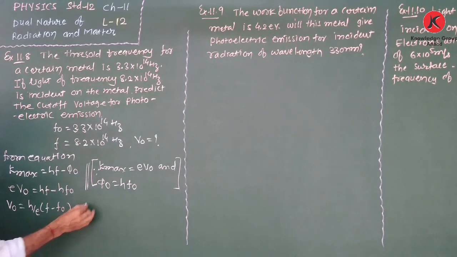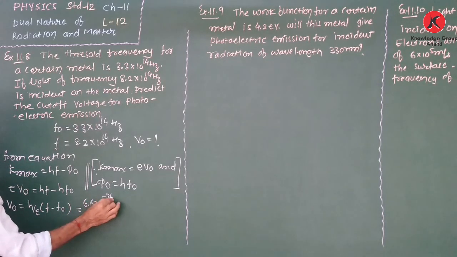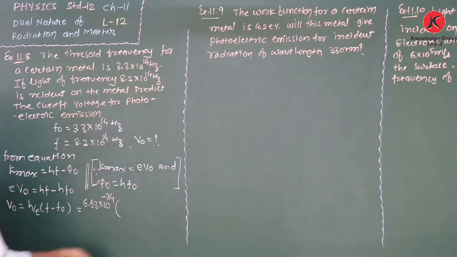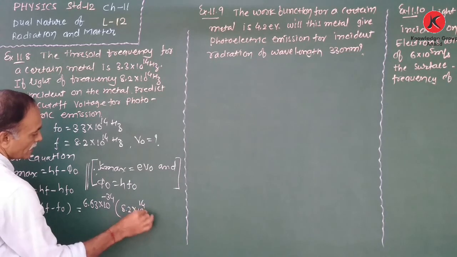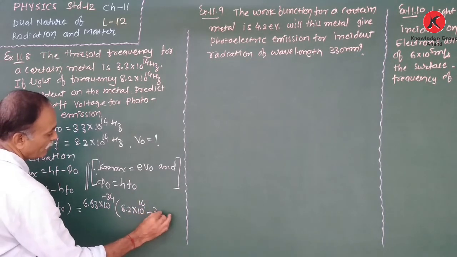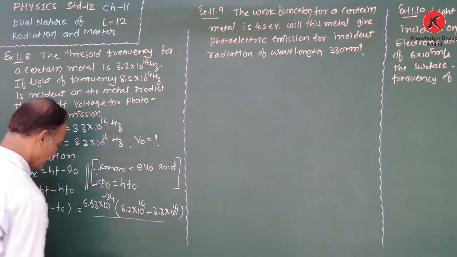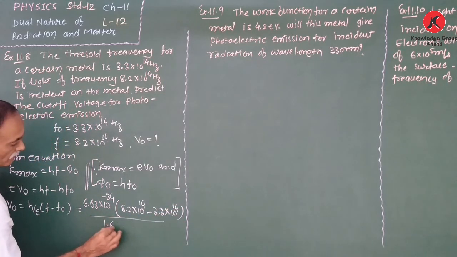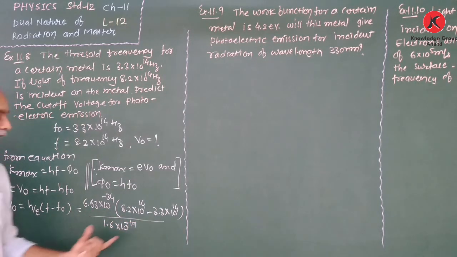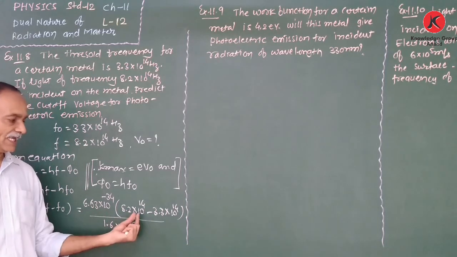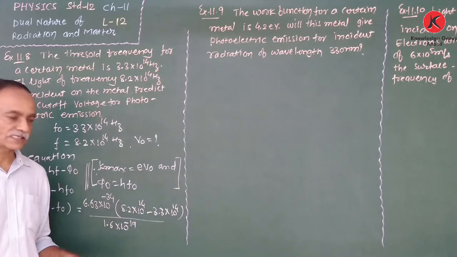h is 6.63 × 10^-34. f is given 8.2 × 10^14 minus f0, 3.3 × 10^14, divided by the charge of an electron, 1.6 × 10^-19. How do we simplify this subtraction? 10^14 is common in both terms, so that is taken out of the bracket.